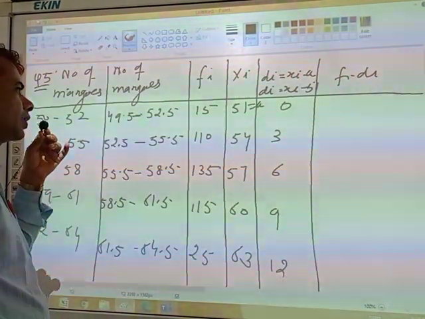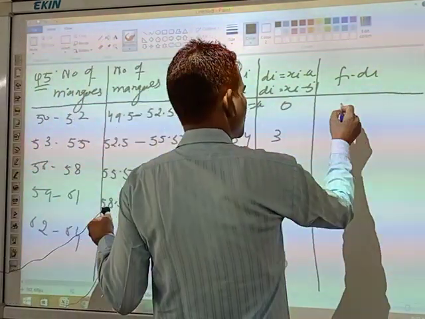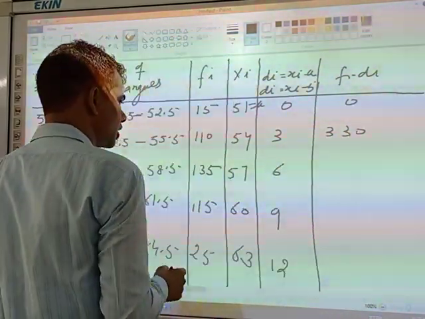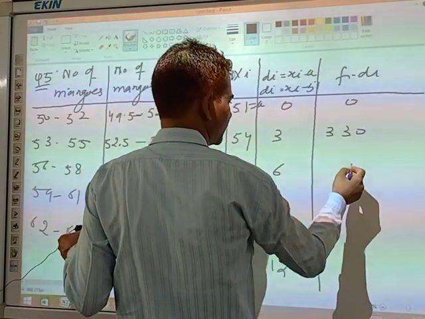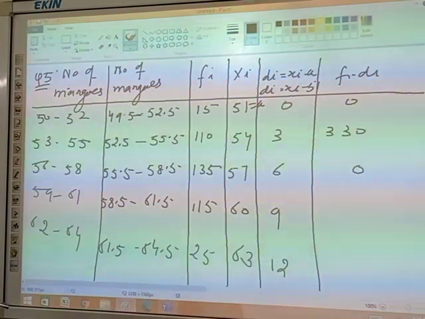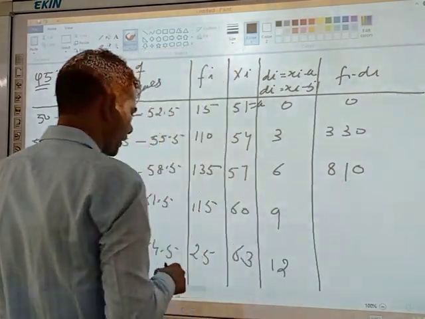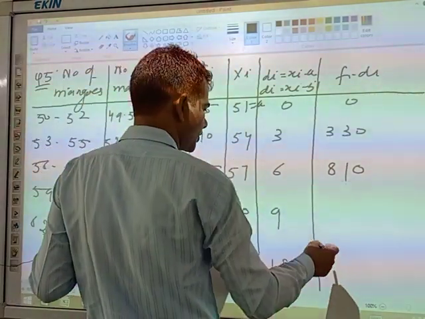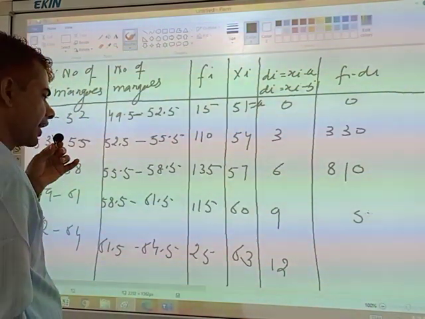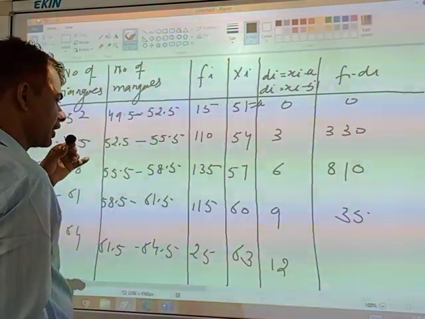Now find out fi into di, the product of fi and di. 15 into 0 is 0. Then 6 5s are 30. 13 6s are 78. 9 5s are 45, 4 carry, 9 ones are 9, 9 and 4 is 13, 1 carry, 9 ones are 9 and 1 is 10.